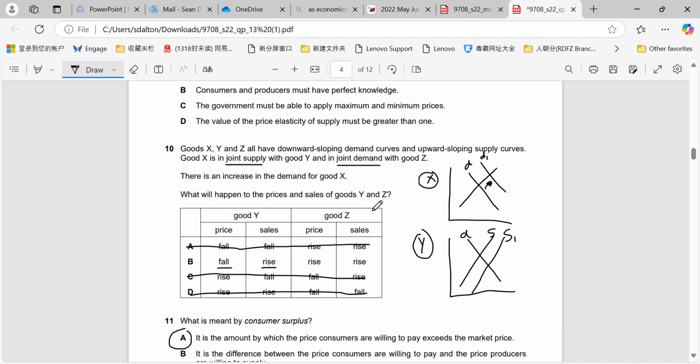But we also know that it's in joint demand with good Z. So therefore, if there's an increase in demand for good X, there's also going to be an increase in demand for good Z. So therefore, for good Z, there would be the same effect as we have here for good X. There'd be an increase in demand. Demand would shift right, sales would go up because quantity would move right and the price level would rise.